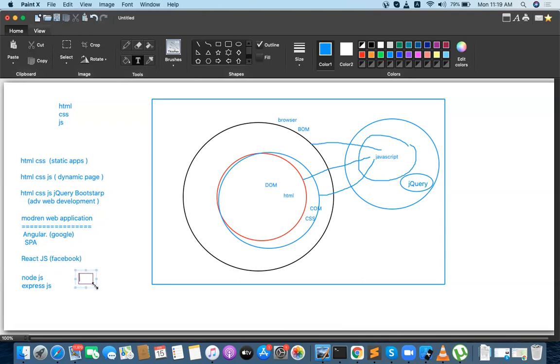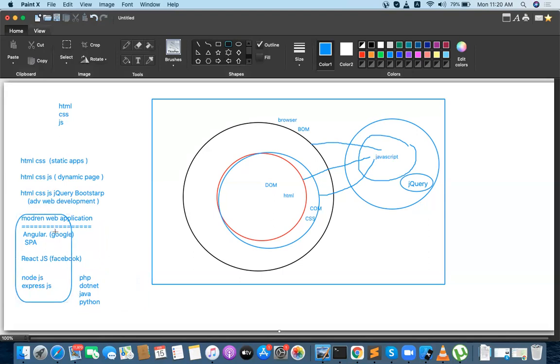Instead of using PHP, .NET, Java, Ruby, and Python, what people are actually implementing is Node.js and Express.js, and these are JavaScript related only. This combination is a nice concept actually. This combination is very crucial. What is the combination here?